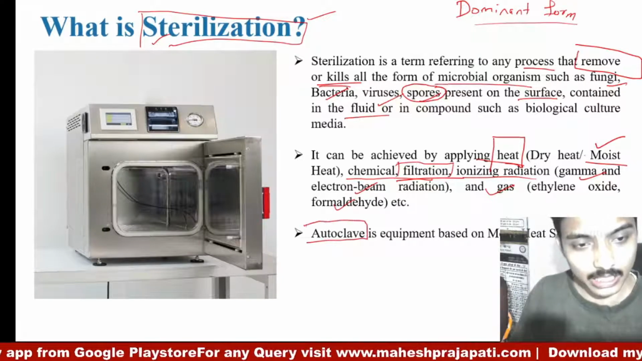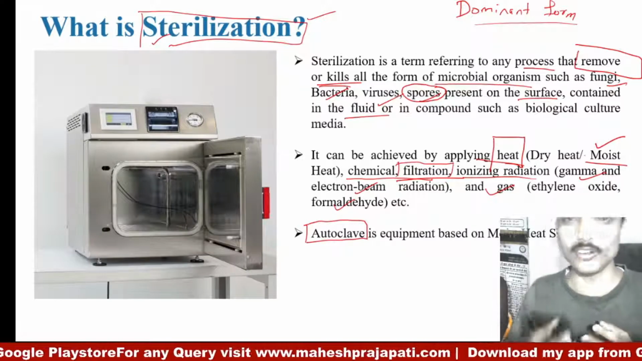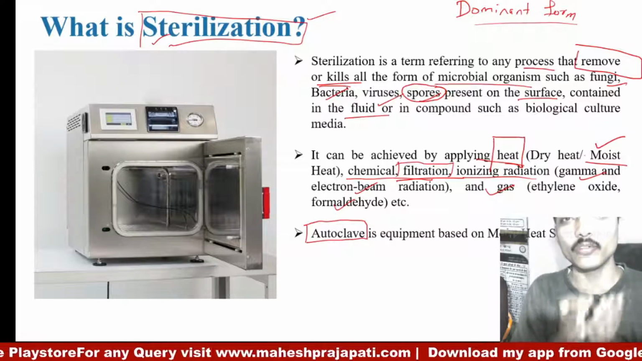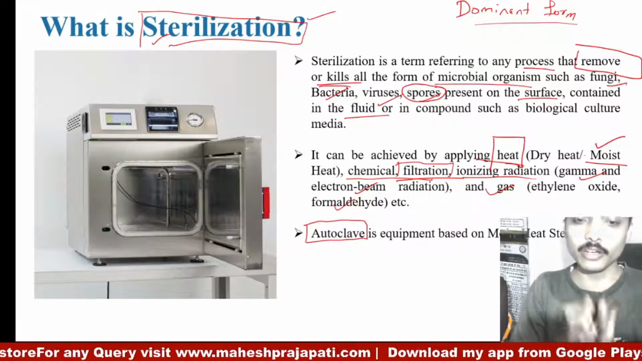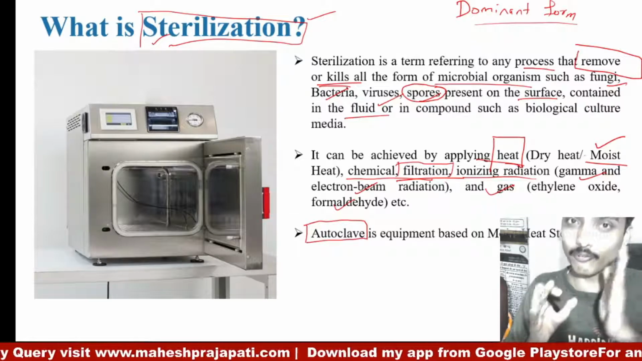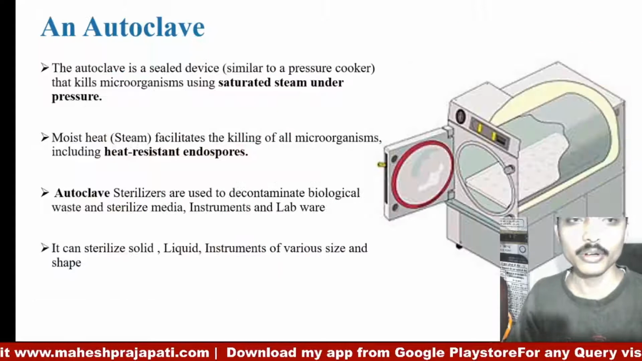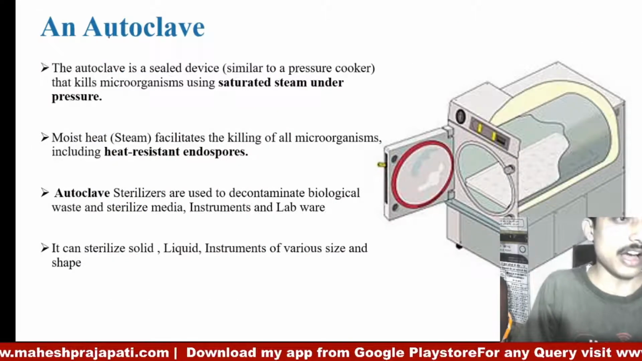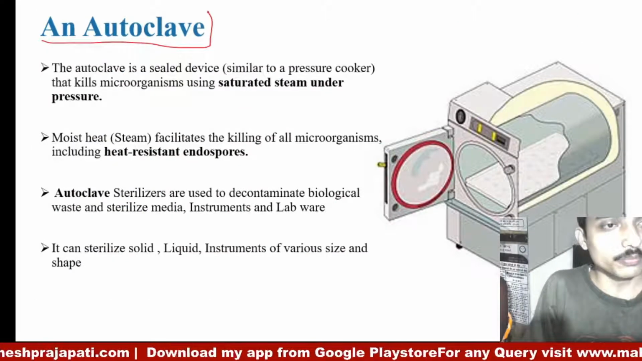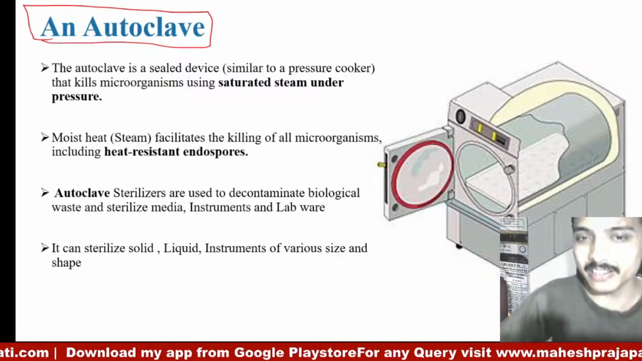So ultimately we will be talking about the autoclave, how it sterilizes any kind of material by using moist heat. So let's begin. I hope you understand what sterilization is now. So, autoclave. Basically, an autoclave is a chamber.